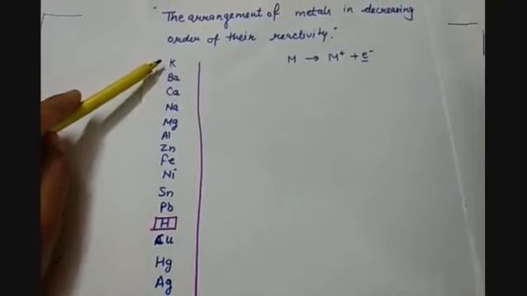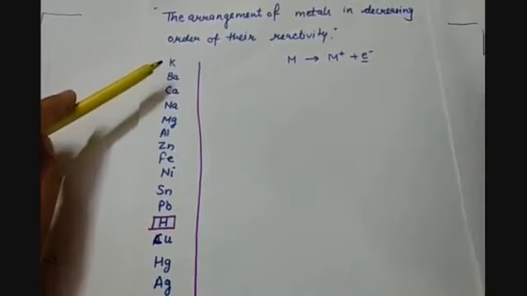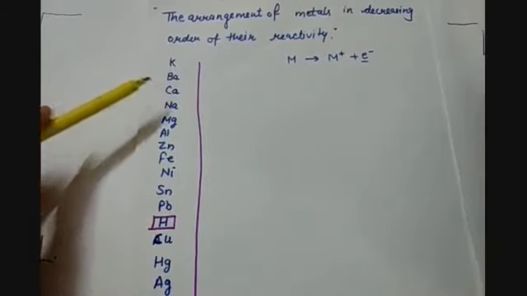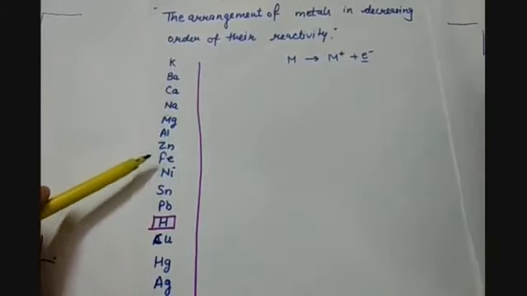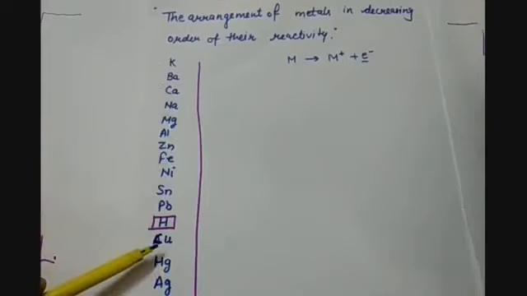So you can see that potassium is the most reactive metal. Then comes calcium, aluminium, iron, then copper. So all these we have to use in the equations, depending upon the activity. So the metals which will be more reactive. Now why are they reacting with water? That is also a question.